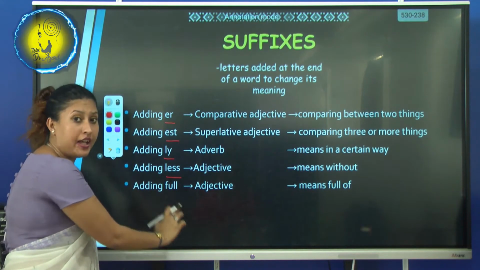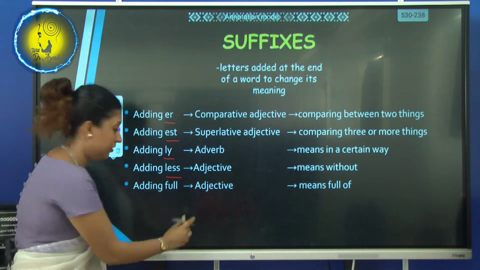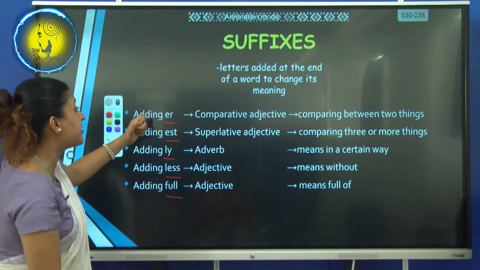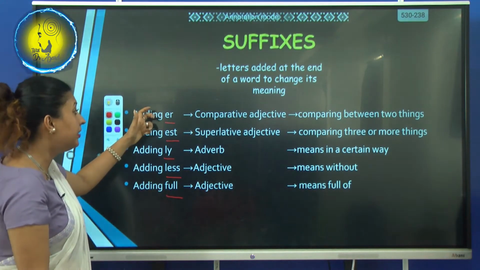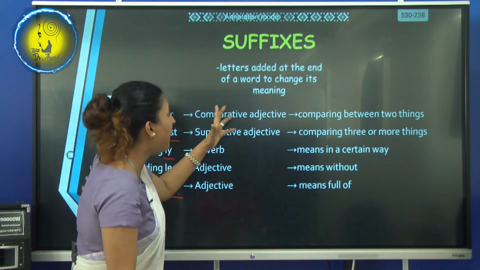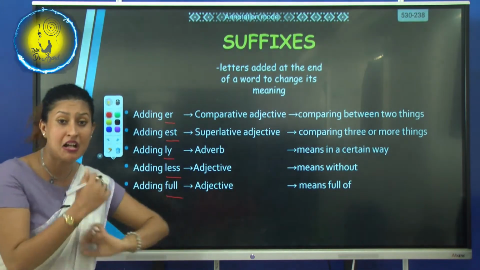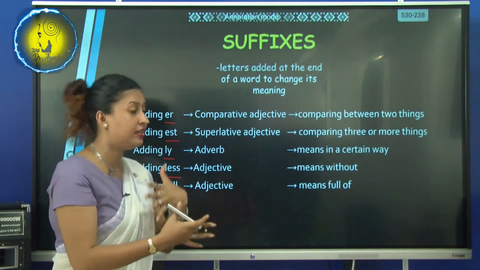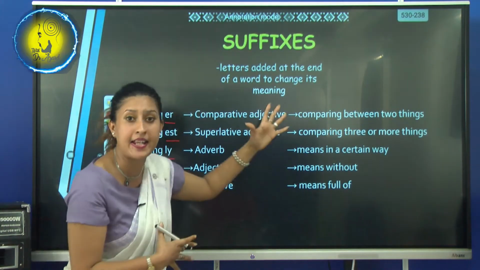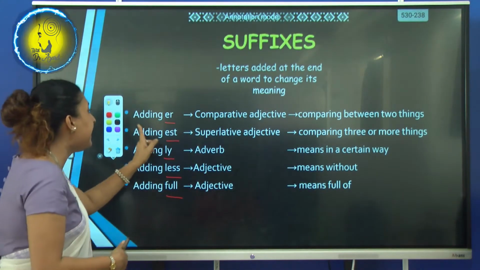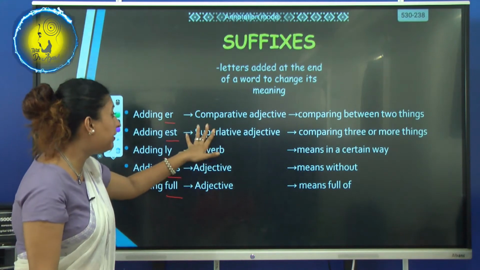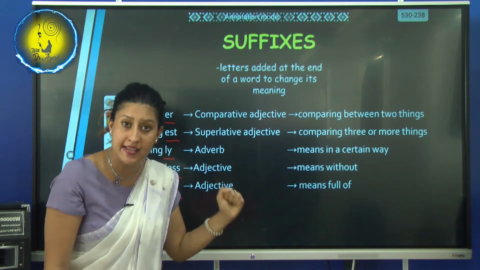Adding full. Adding er transforms the word into a comparative adjective. Adding est transforms the word into a superlative adjective.